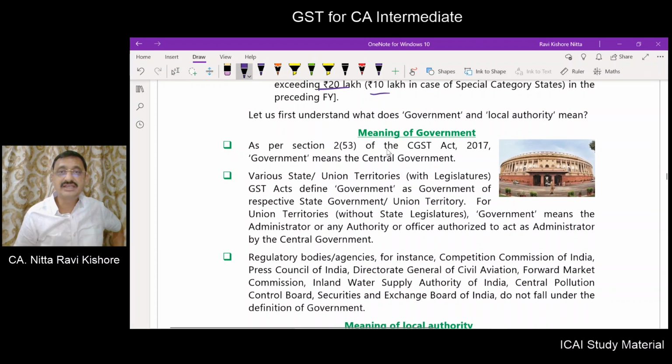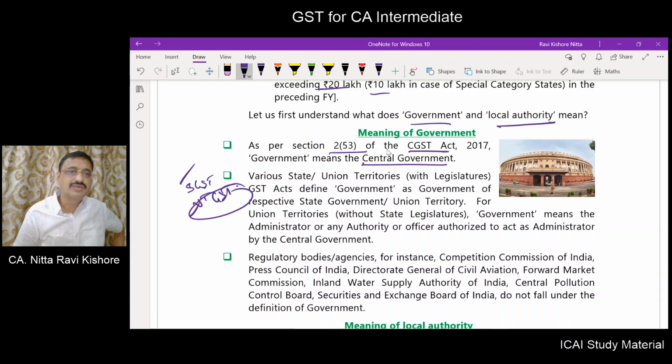Now we will define what you mean by government and what you mean by local authority. So government means central government, as defined in the CGST Act, section 2 subsection 53. Now when it comes to the SGST or UTGST Act, what do you mean by government? For state government, that respective state government.